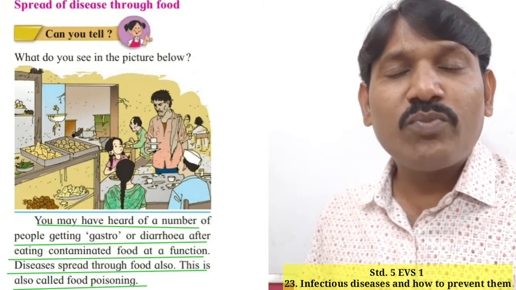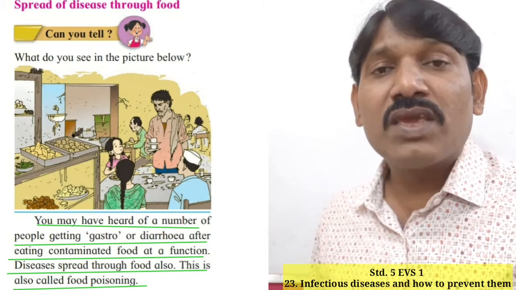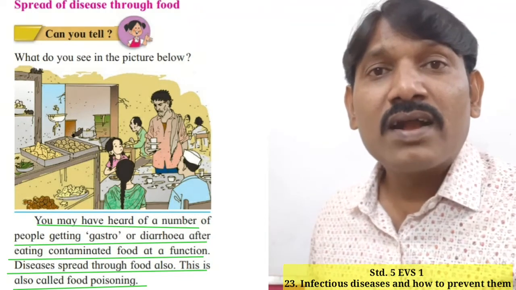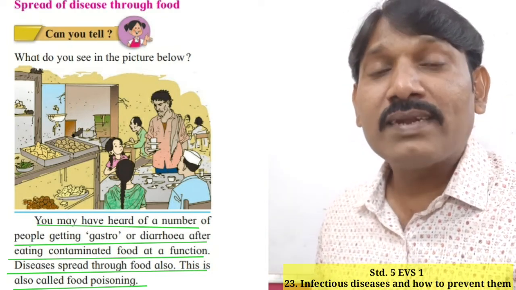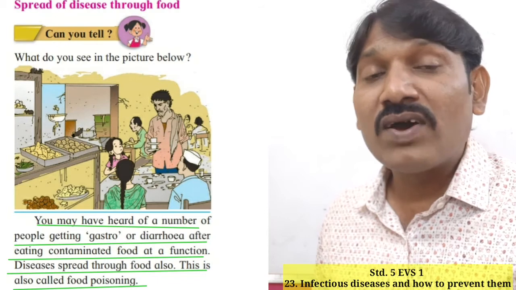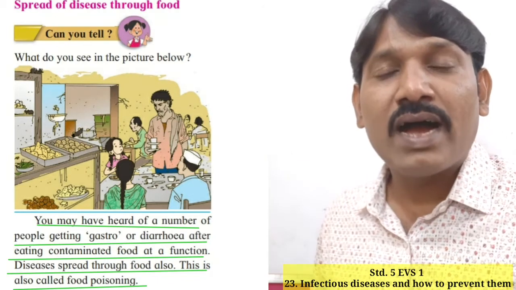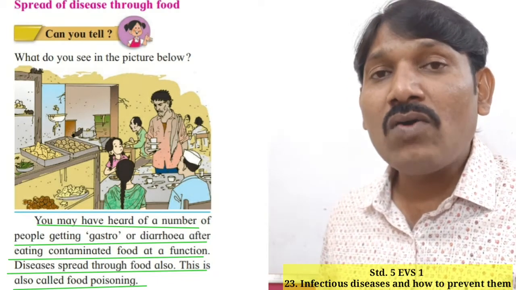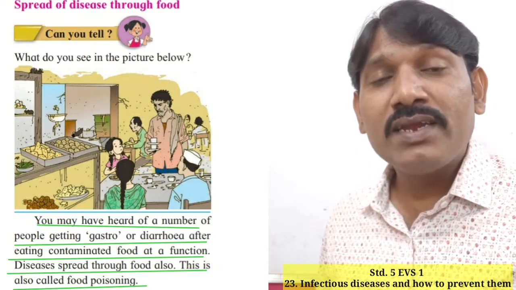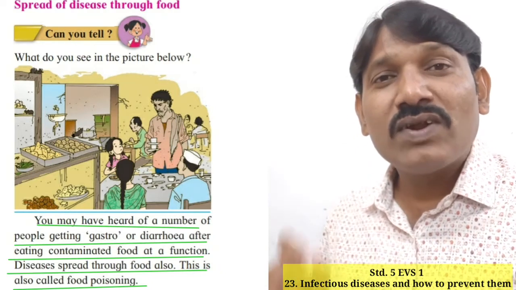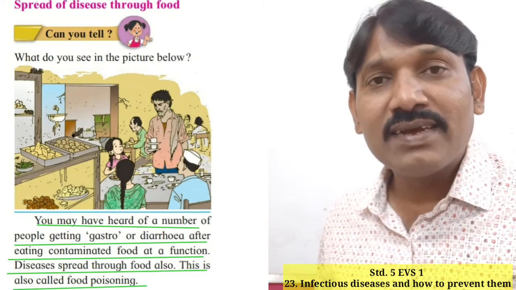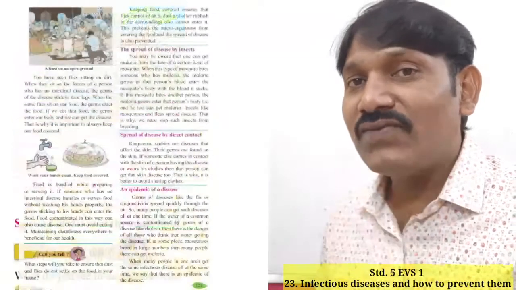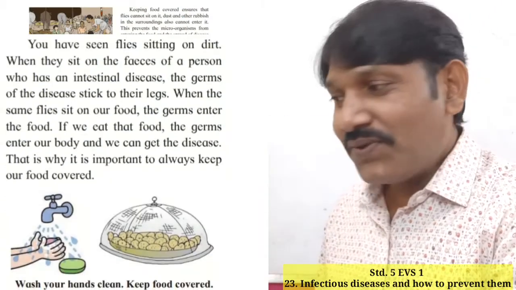What do you mean by food poisoning then? It means that if you have eaten any kind of contaminated food, at that time we suffer from gastro or diarrhea, or we may have loose motion in the morning. Okay students, so food poisoning is one of the reasons behind that. Okay, let's learn further. Let me read it for you.